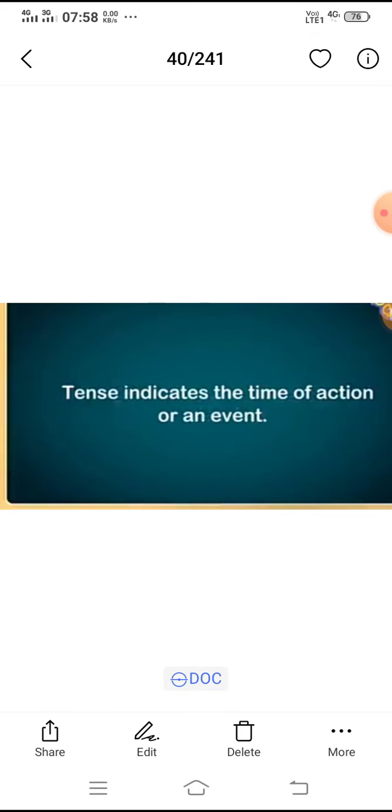Tenses indicate the time of an action or an event. Mainly there are three types of tenses. Present tense, which is going on now. Past tense, which has happened, already completed, and future tense, which will be happening in future. These are the main three tenses. Which are they? Present tense, past tense, and future tense. Okay.